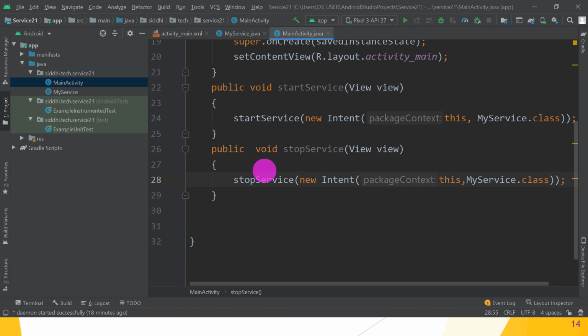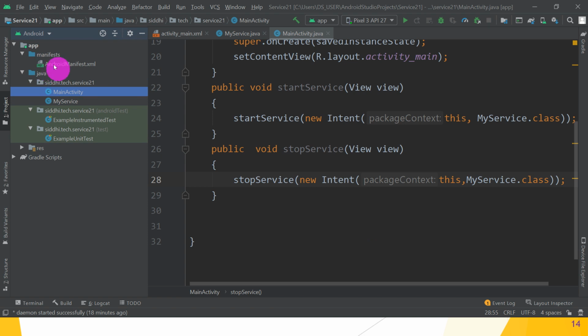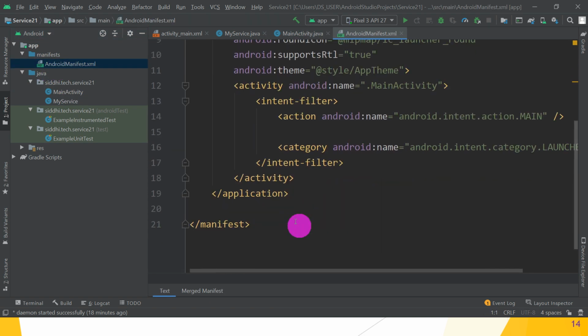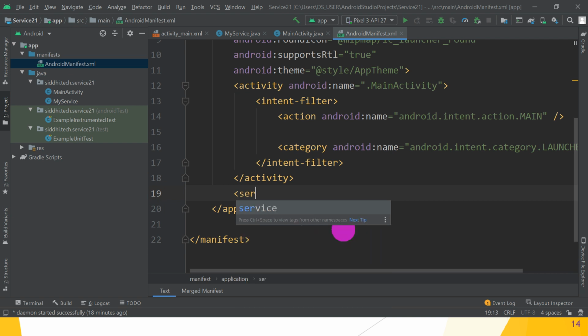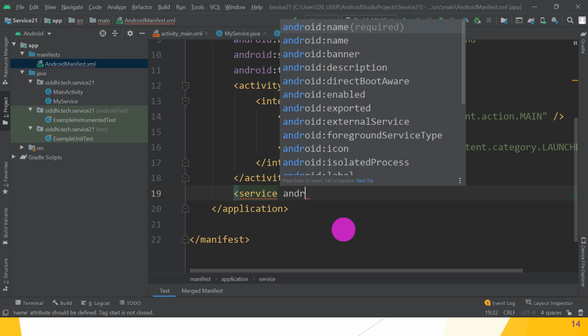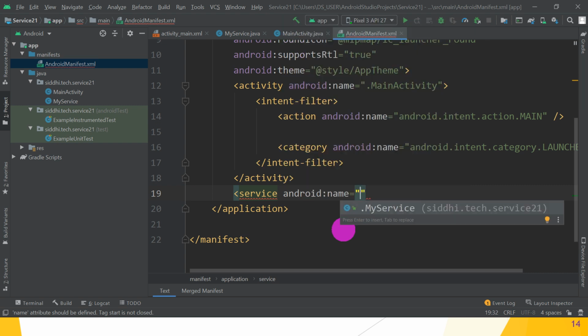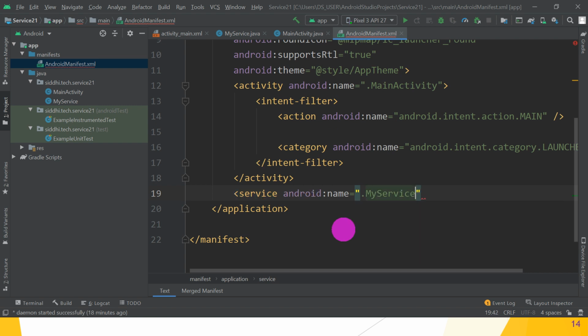Great. So let's move to the next part. Main activity. Great. So go to the Android manifest file. In that, after the activity tag, we have to write service android:name and .MyService.